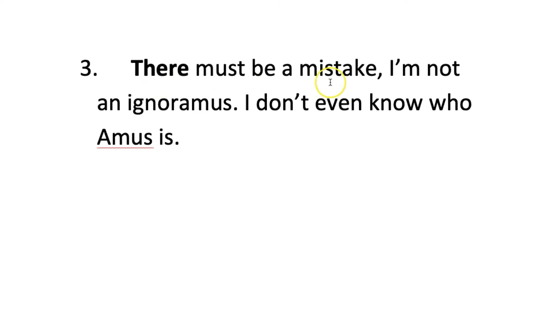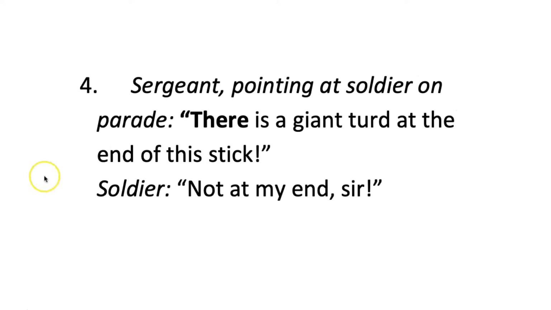There must be a mistake. I'm not an ignoramus. I don't even know who Amos is. So obviously an idiot couldn't ignore him. There, here, you might say, well, that's not a real place. But there's got to be a mistake somewhere, so within the grammar of the sentence, there is a place, and so you would use here in your spelling of there.